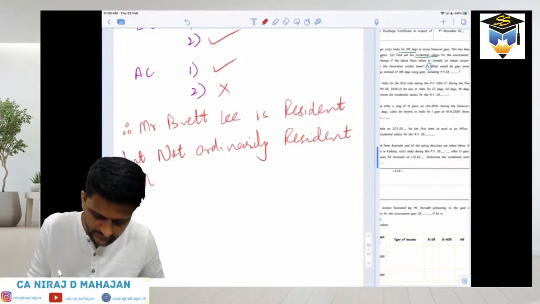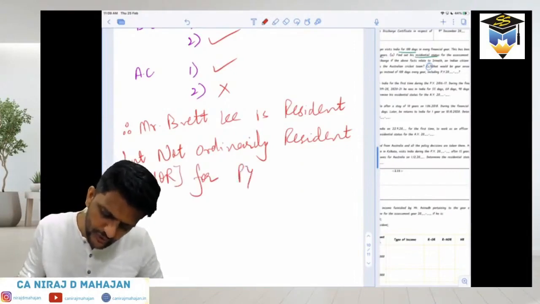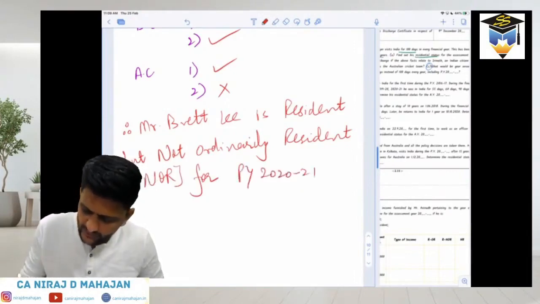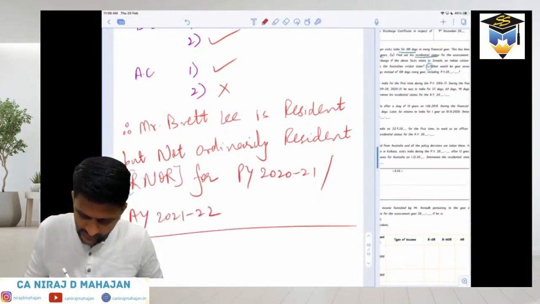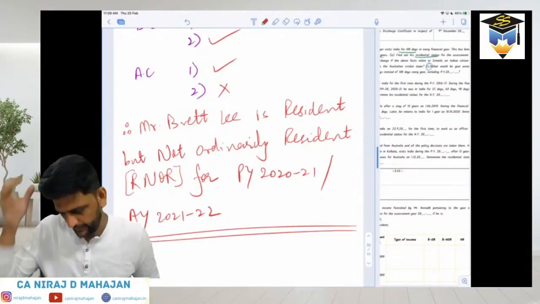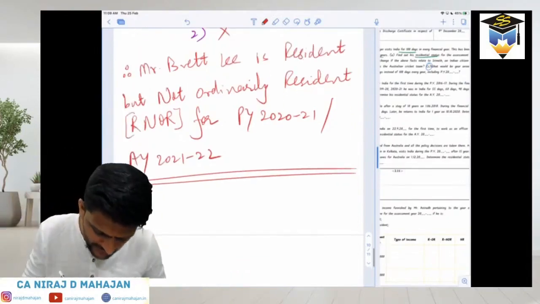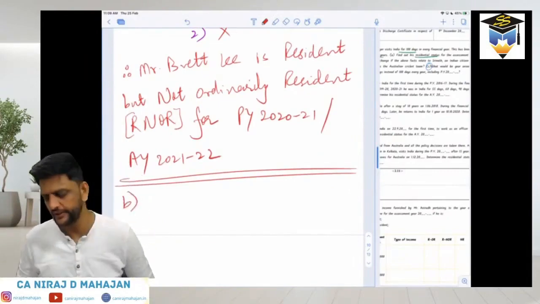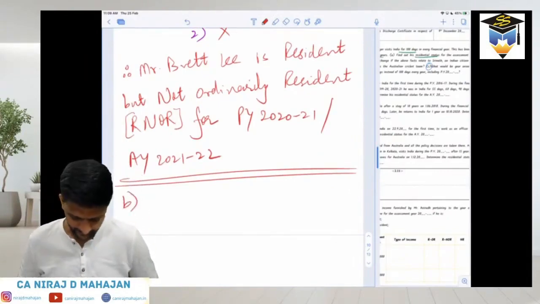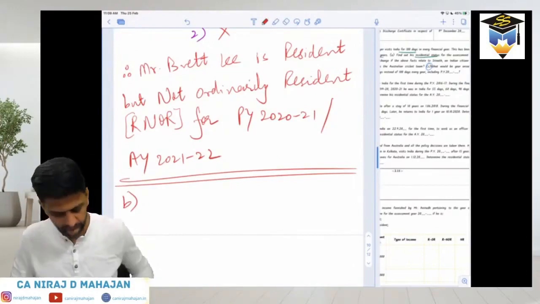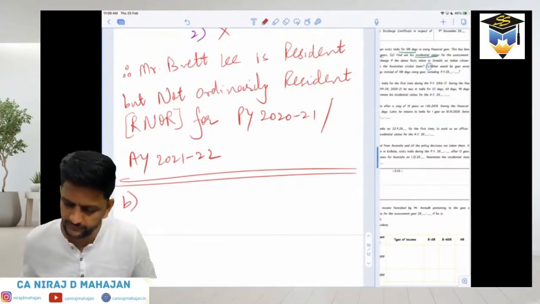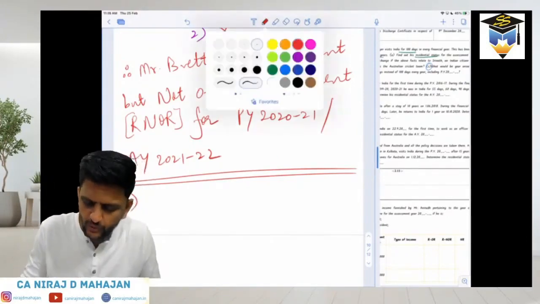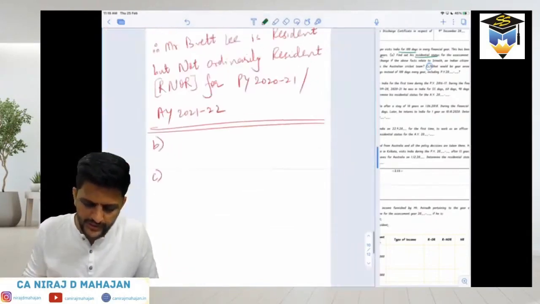RNOR in brackets, for PY 2021, that is AY 21-22. That is our answer. Leave half a page blank for B and C; we will do the B and C sub-questions later on. Done till here? Fine. We'll do one more. Are you understanding and ready or not?